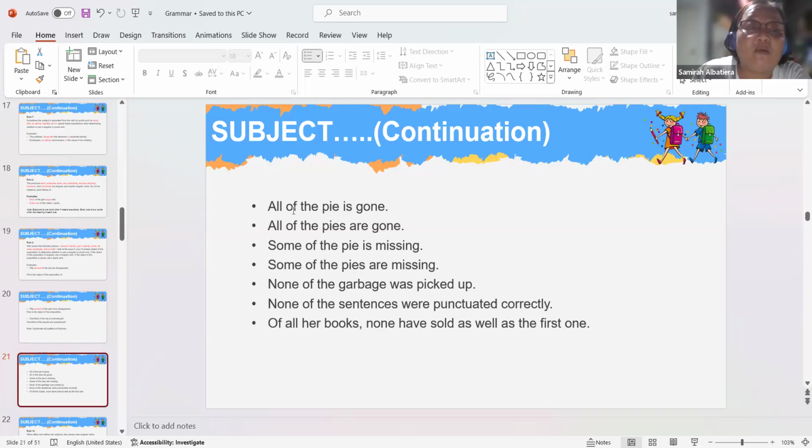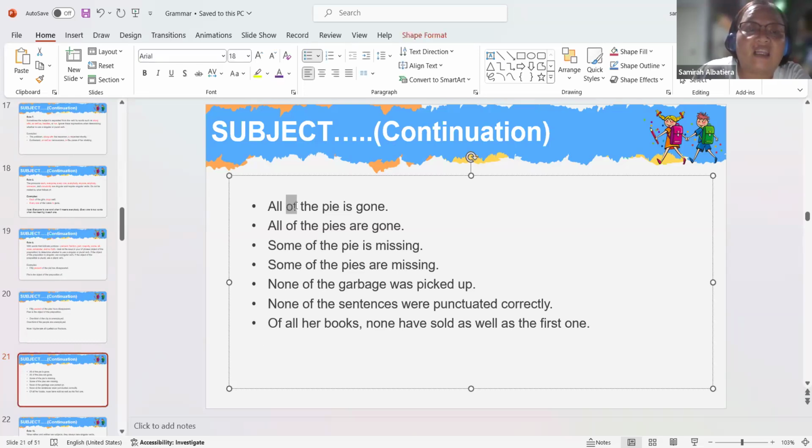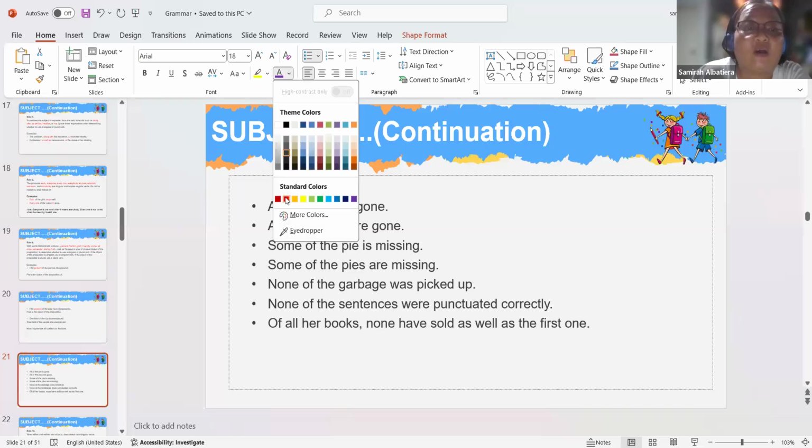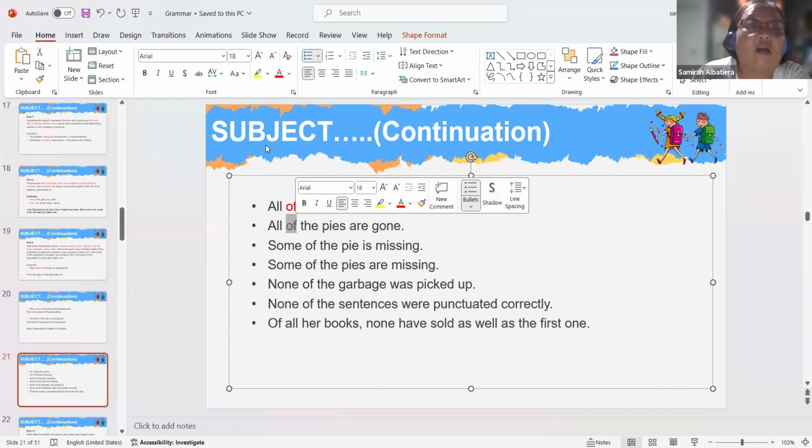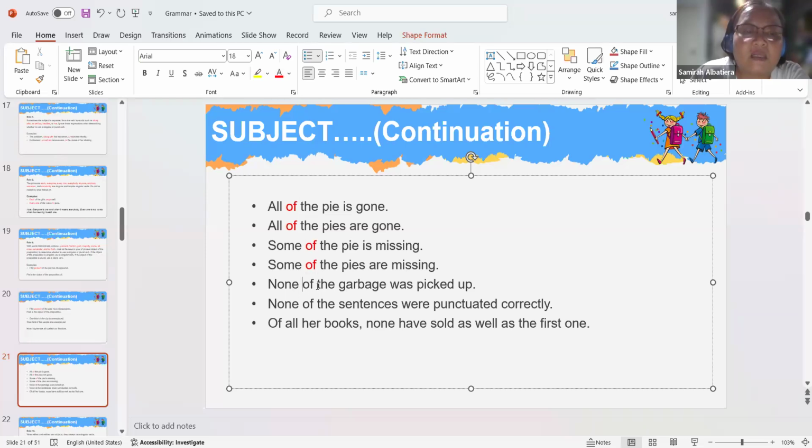I am going to highlight the preposition of in color red, so that you will be able to notice. Look at this. These are all the prepositions of.